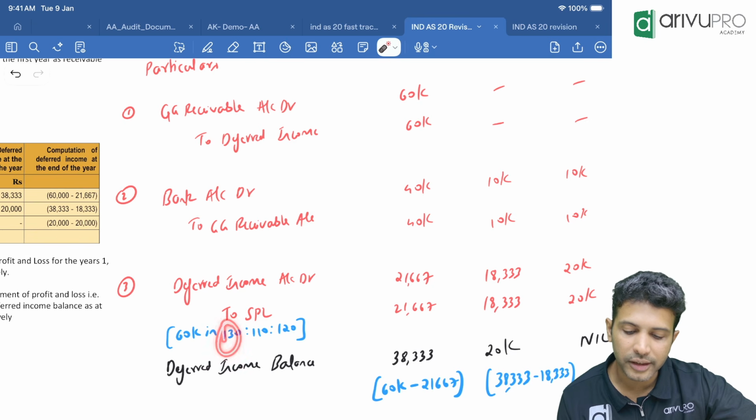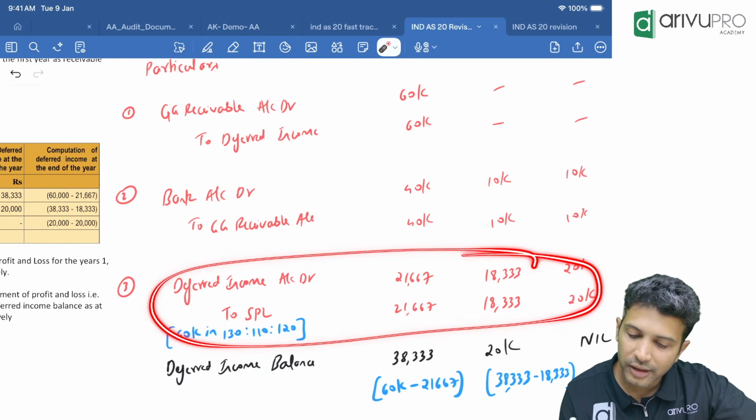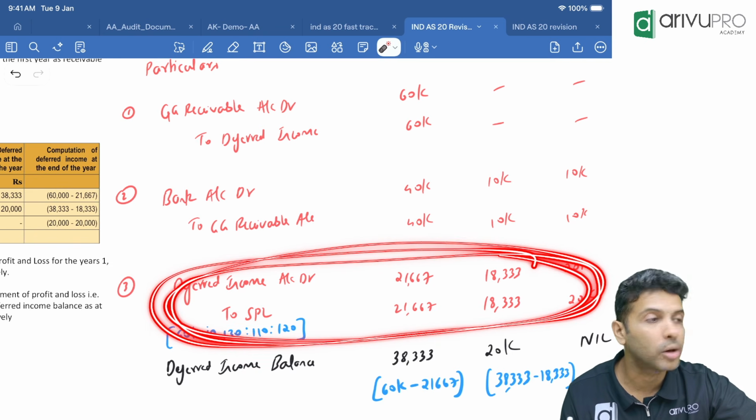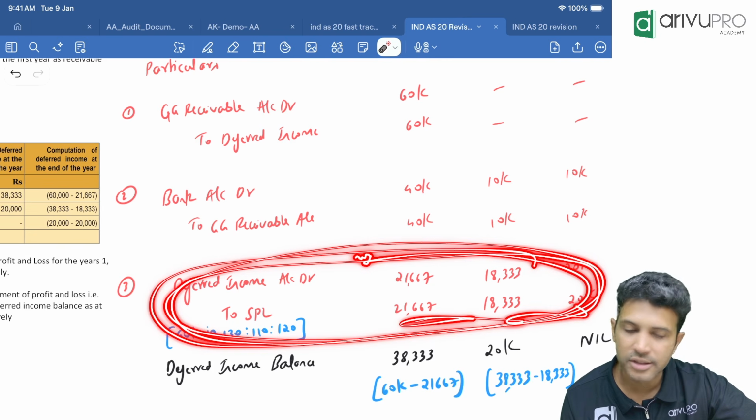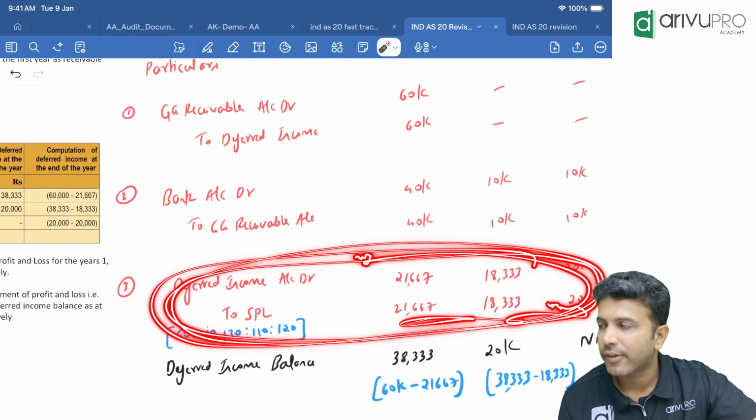60,000 into 130 divided by 360. If you add all of these, you're going to get 360. So 60,000 into 120 divided by 360 is 18,333. Then this is rounded off to 20. Fine, now this is the deferred income you will recognize in SPL. This is one of the requirements of the problem: how much income you will book in SPL? This is the answer.